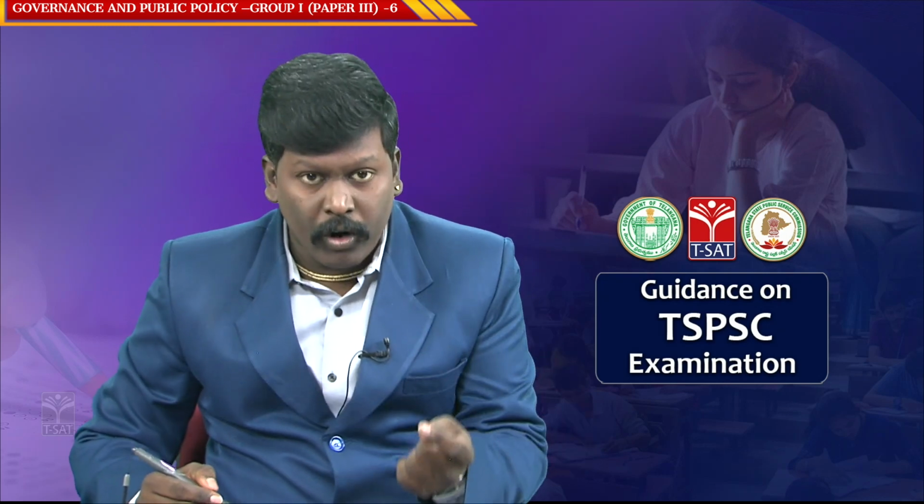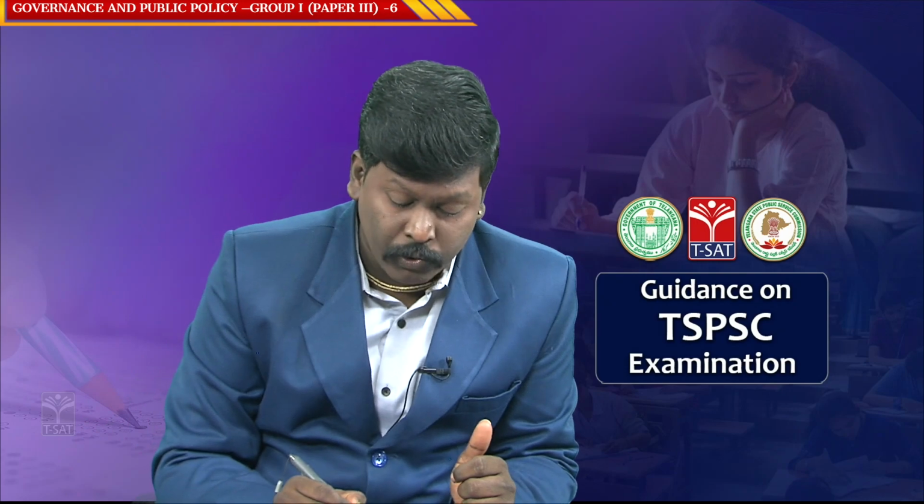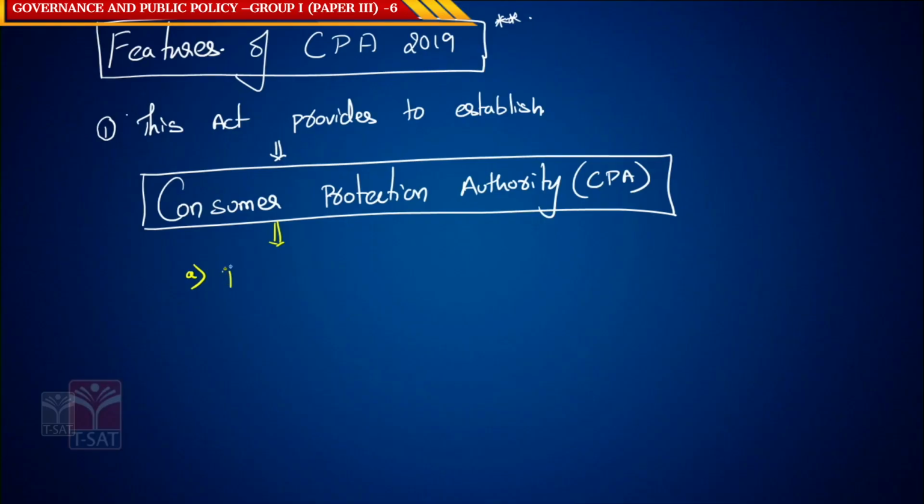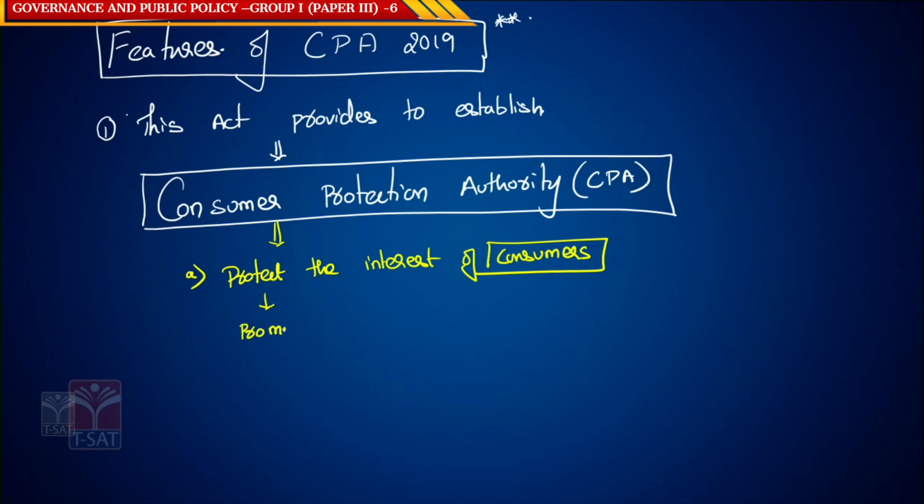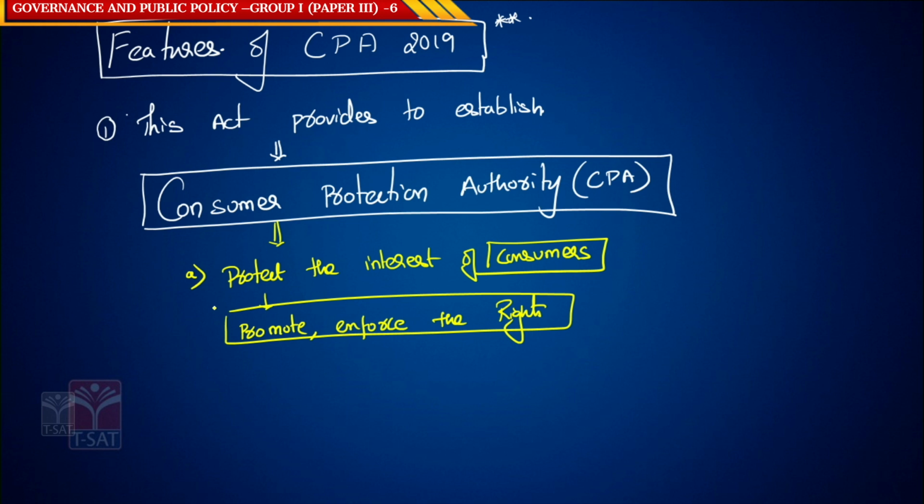The main role of the consumer protection authority is to protect the interest of consumers. How to protect the interest of the consumers? By promoting and enforcing the rights of the consumer.